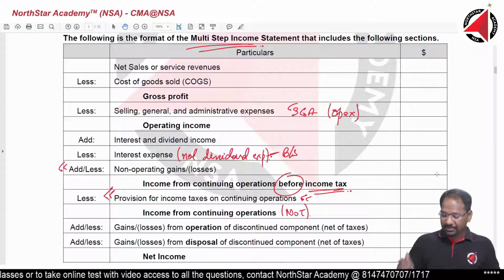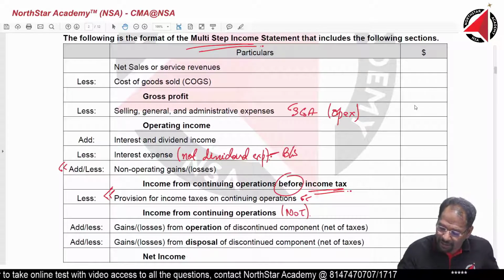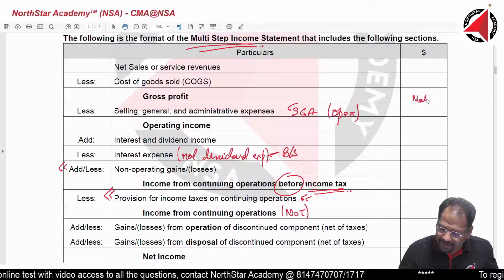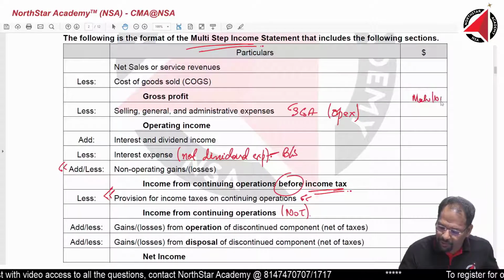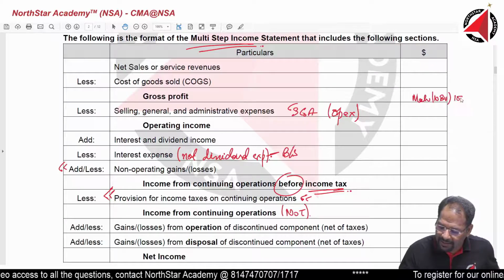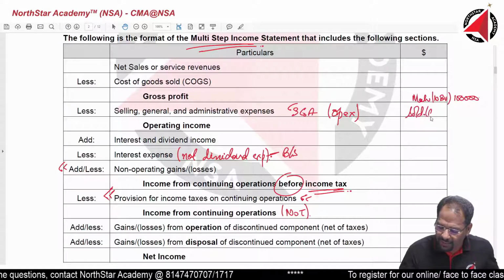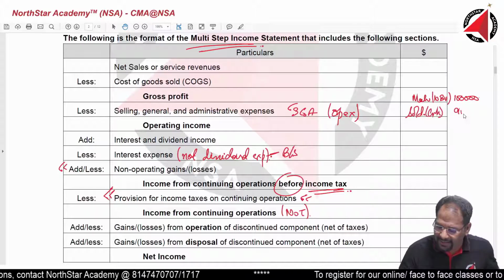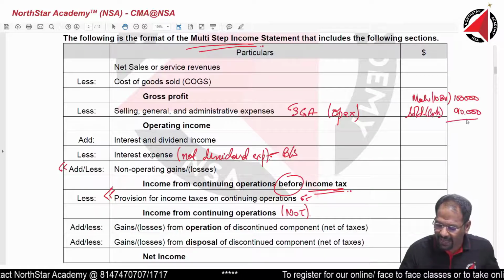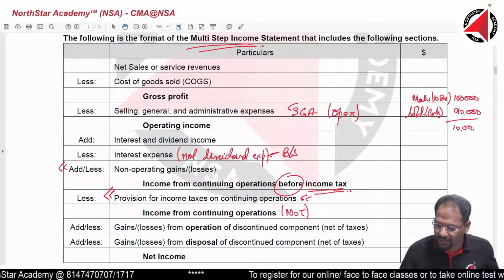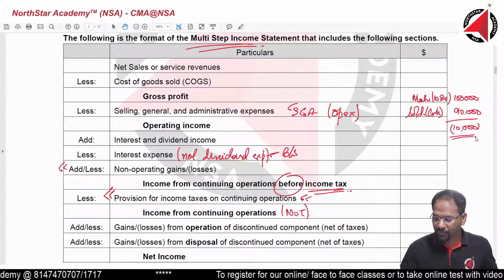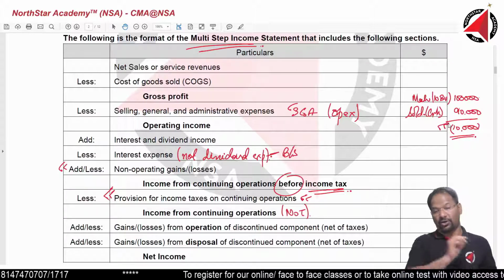Gain means, let me just explain. Suppose we have sold a machinery. Alright, what is the machinery? Machinery net book value today is 100,000. But I have sold it for a cash value of $90,000. So do I have a loss or gain? I have a loss. How much? $10,000 loss. This net amount is called gain or loss.